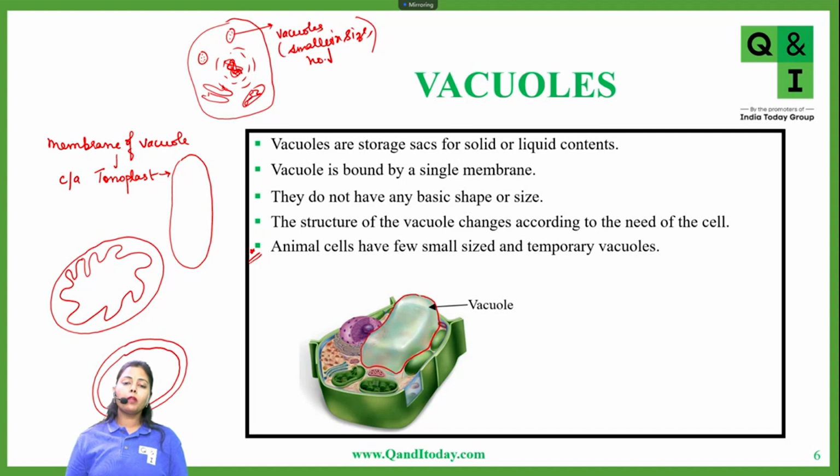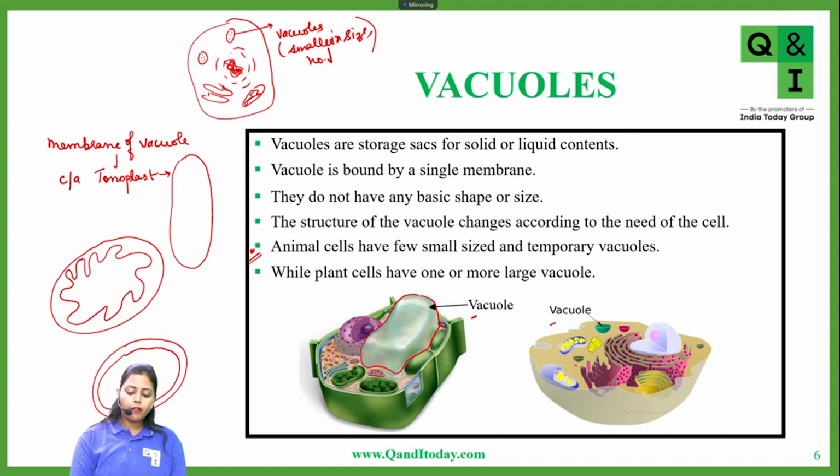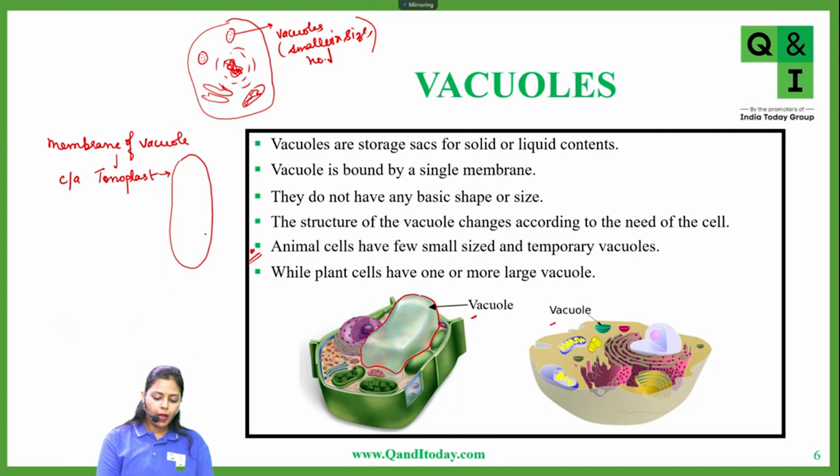Now, if you could recall my previous class also, I had told you that this is an animal cell, and in the animal cell the vacuoles are fewer in number and very small in size as compared to the plant cell's vacuole. See from here, the vacuole here is so big in a plant cell, whereas the vacuole here is so small in an animal cell. Now, plant cells have one or more large vacuoles. The important thing to note here is that this was an animal cell which I had drawn here. In animal cells, the vacuoles are scattered in the cytoplasm.